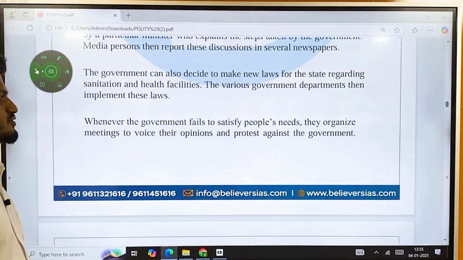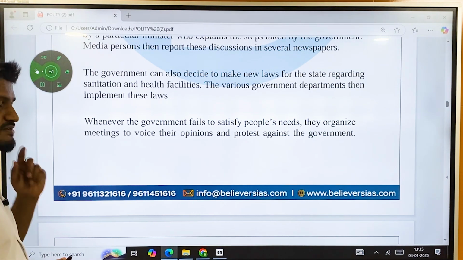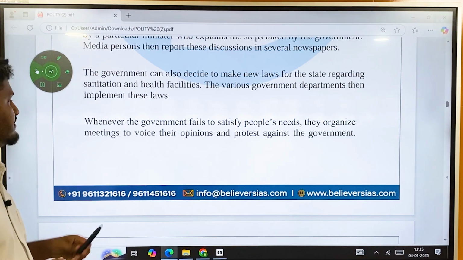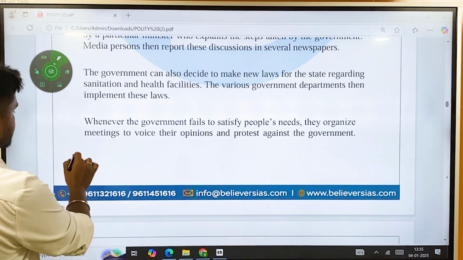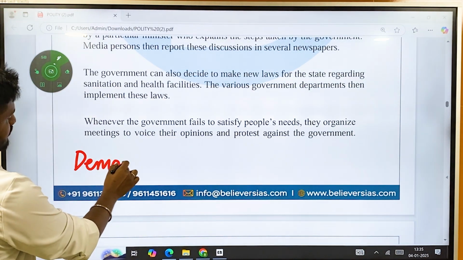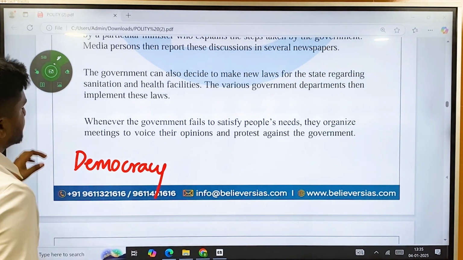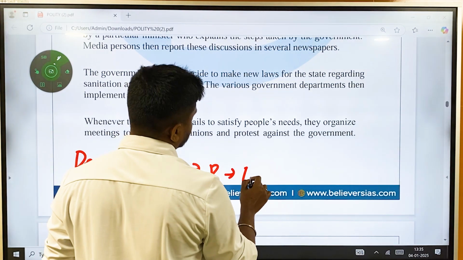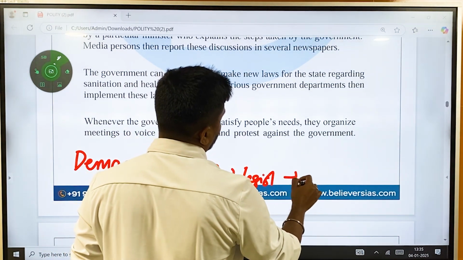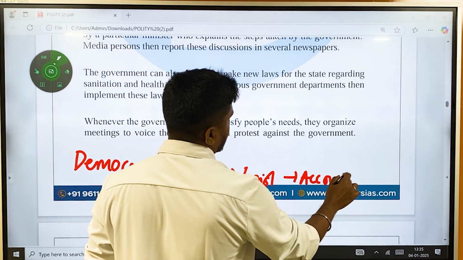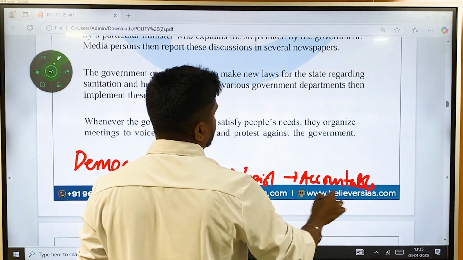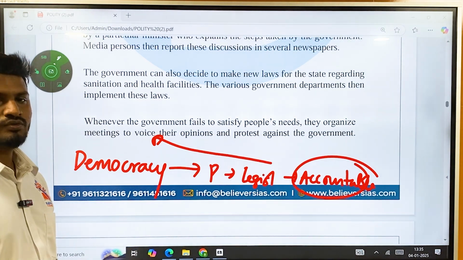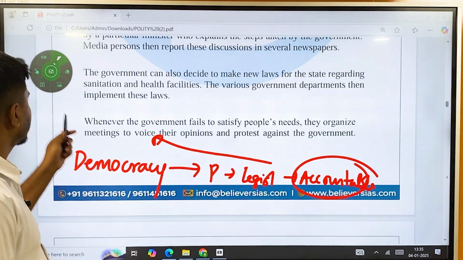Whenever the government fails to satisfy people's needs, they organize meetings to voice their opinions and protest against the government. This is the very essence of democracy, that is, people holding the legislators or the representatives accountable. How are they being held accountable? Through these meetings, through their opinions, through the elections, etc.